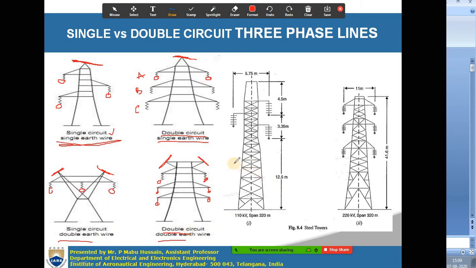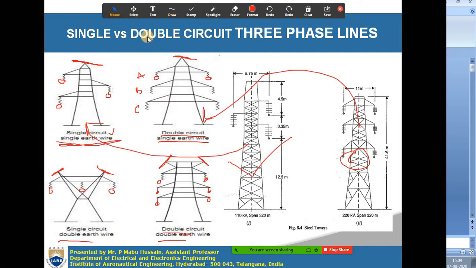And this tower is a single circuit transmission line. This is another structure. This is the same as this one, right? This is also the same as this one. This one is a double circuit transmission line tower, and this is a single circuit transmission line tower. Okay.